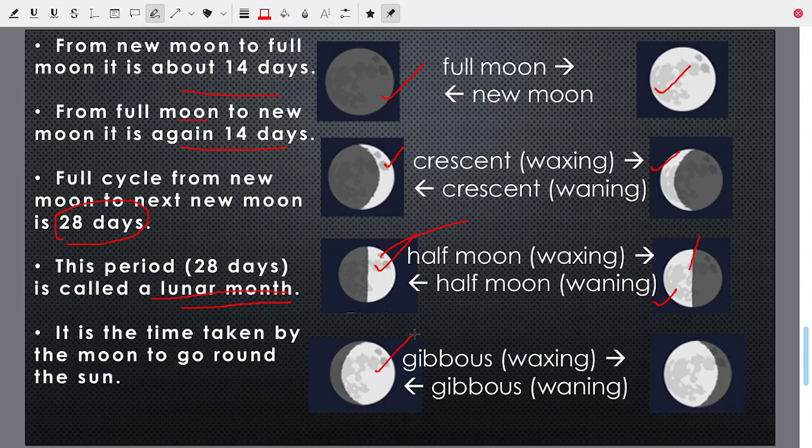Gibbous waxing means it's going to increase in size, and gibbous waning means it is going to decrease in size. So there is a crescent, there is a half moon. Gibbous means almost full but not completely full. That means 3/4, or you can say between half and full.